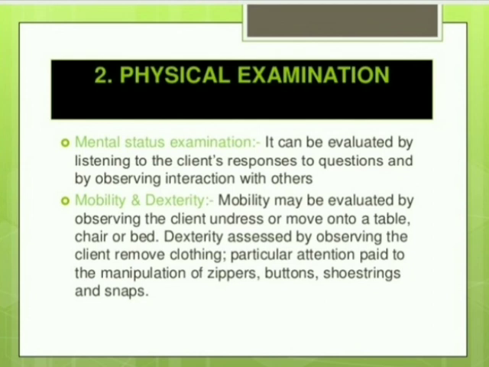And mobility and dexterity. Mobility may be evaluated by observing the client undress or move onto a table, chair, or bed. It can be evaluated by listening to the client's responses to questions and by observing interaction with others. These are the mental status examination and mobility and dexterity. Dexterity is assessed by observing the client remove clothing, with particular attention paid to the manipulation of zippers, buttons, shoestrings, and snaps.